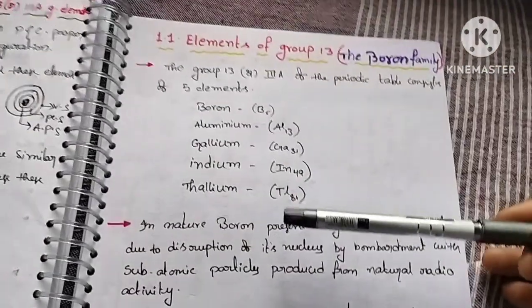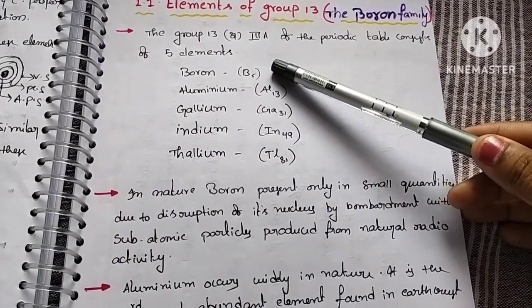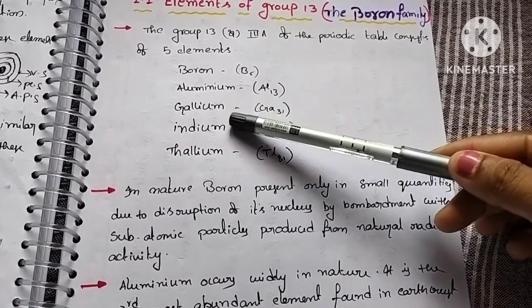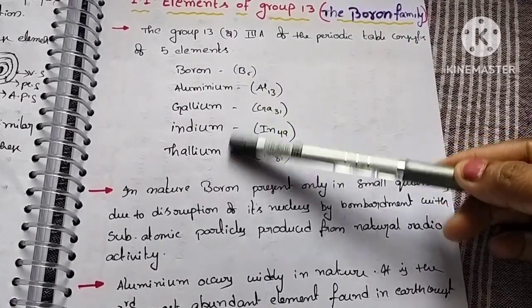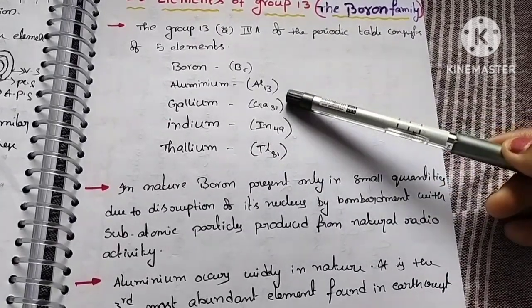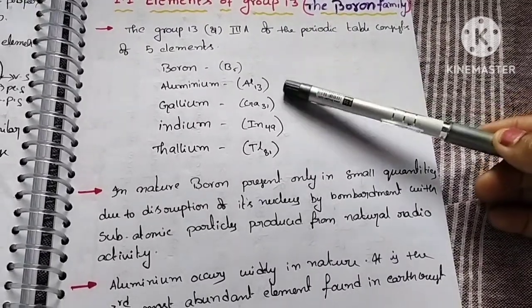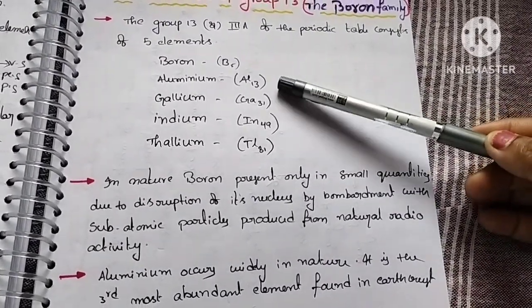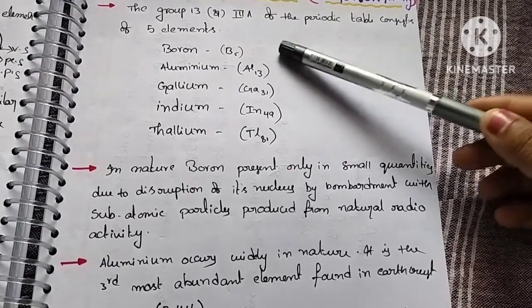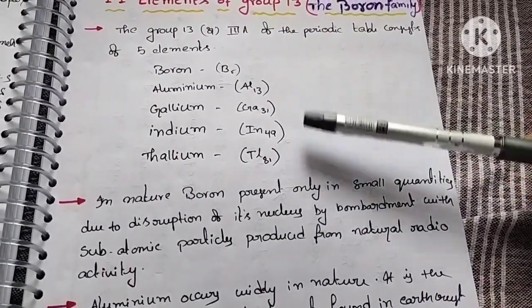So among these 5 elements, boron is present in very less quantity, and gallium, indium, thallium, these three are also present in very less quantity, but aluminum is present in much larger quantities. So that means it occurs in nature abundantly. So this is about the occurrence of these 5 elements in nature.